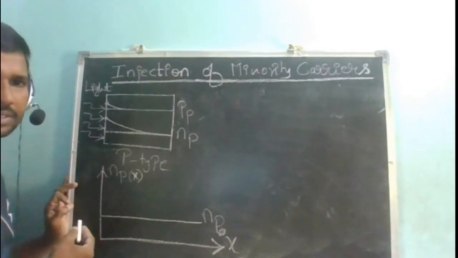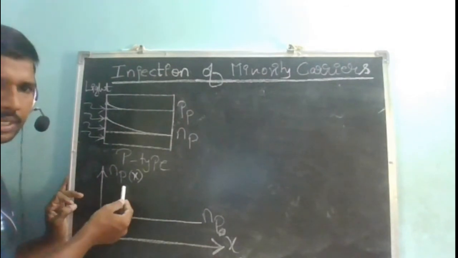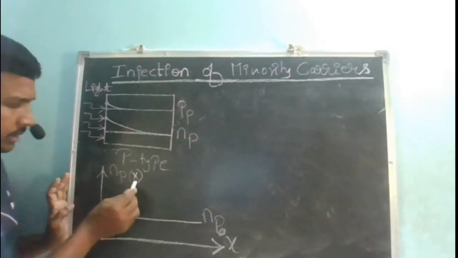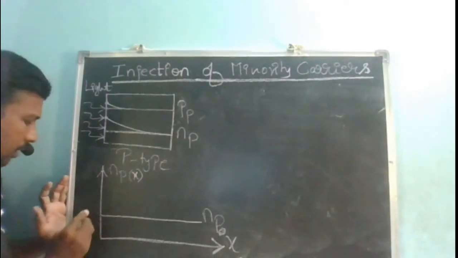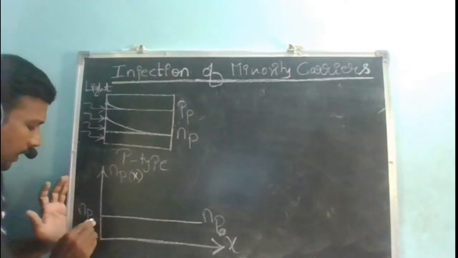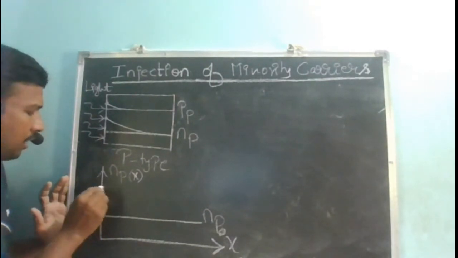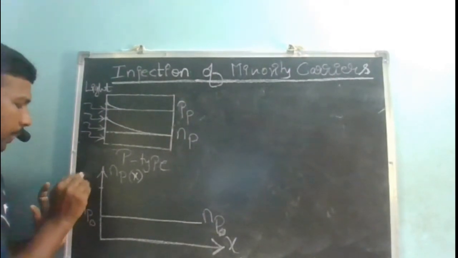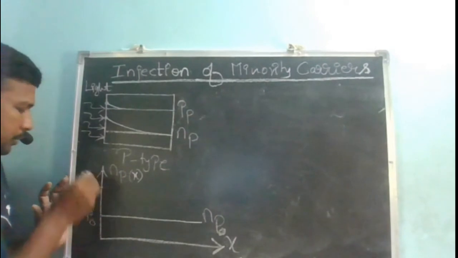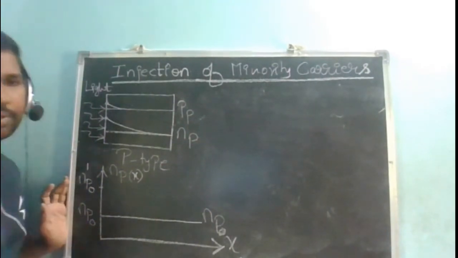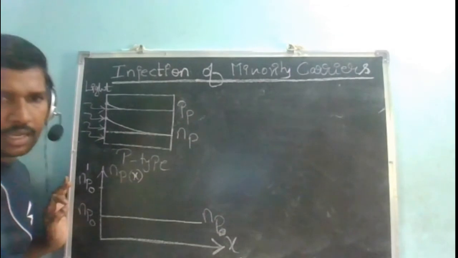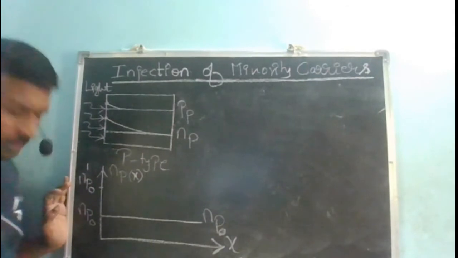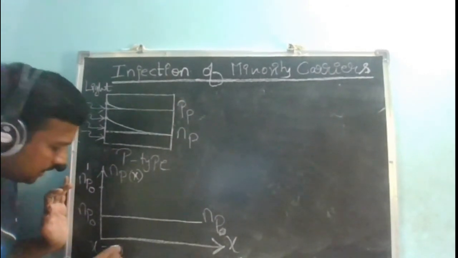So what is np of x? n means electrons in a P type as a function of x. Before applying light, how many electrons are there? np naught. After applying light, how many excess electrons may be present? How do I represent the excess concentration of electrons? n dash p naught. So this n dash p naught represents the optically generated excess electron concentration at x equal to 0 in steady state.